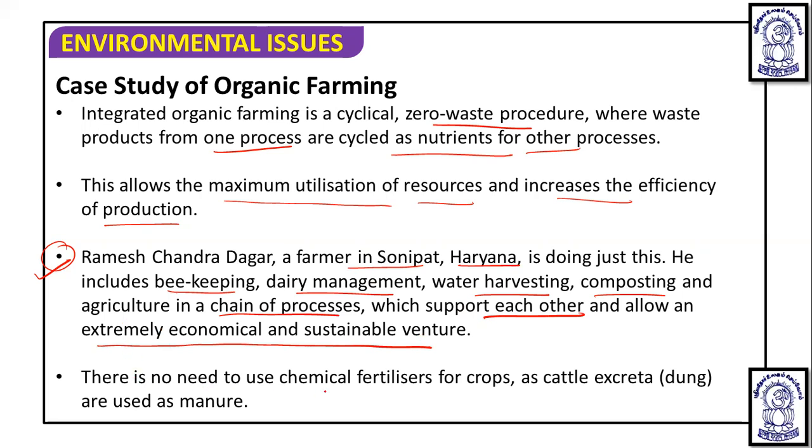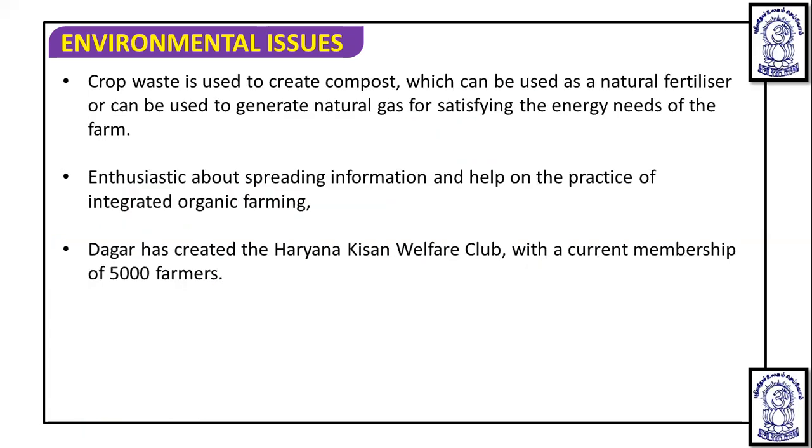There is no need to use chemical fertilizers for the crop, as cattle excreta is used as manure. Now, crop waste is used to create compost, which can be used as a natural fertilizer, and can be used to generate natural gas for satisfying the energy needs of the farm.